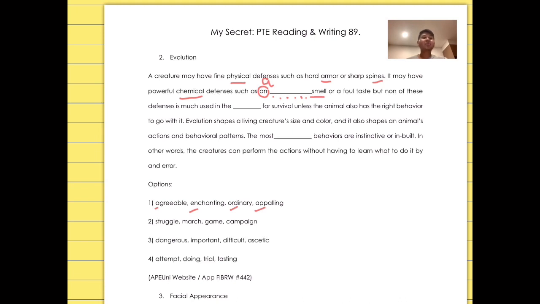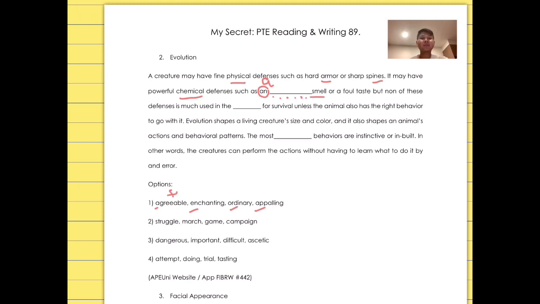So what we have to do is try to understand the meaning. We have to know the meaning of each option. The first adjective, agreeable. Agreeable is something positive. It means pleasant and easy to like. For example, if you see the sentence, spend a most agreeable day together, it means we spend a most beautiful day together.